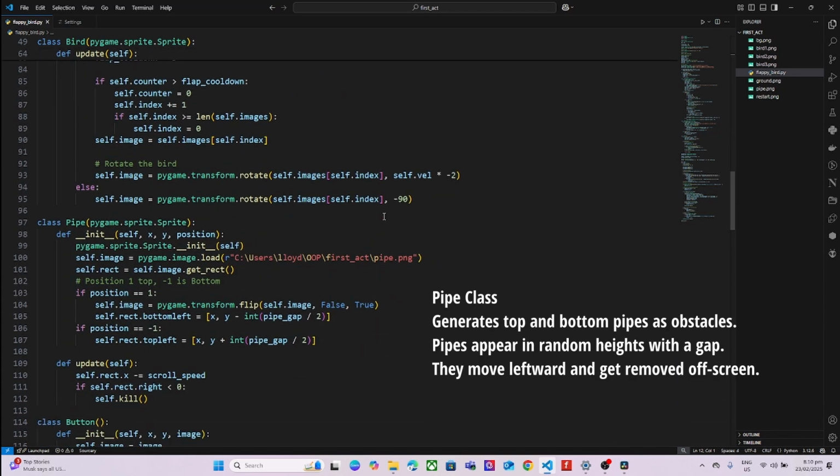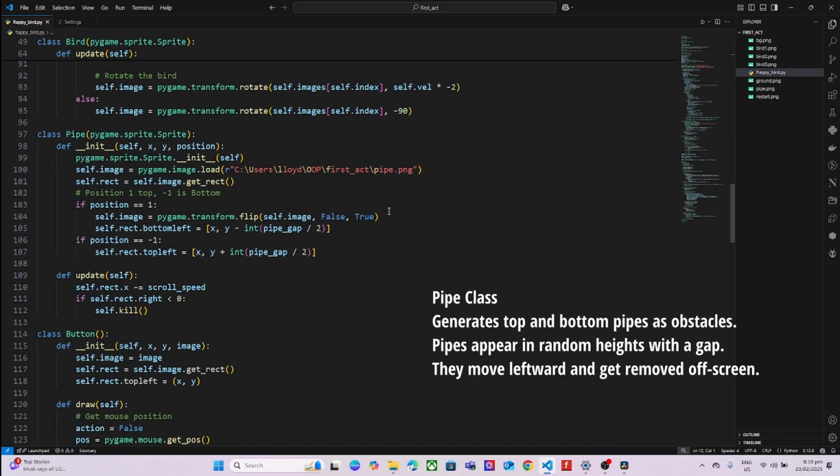The pipe class manages obstacles. Pipes are generated in pairs with randomized heights for variety. They move left and are deleted once off the screen to optimize performance.